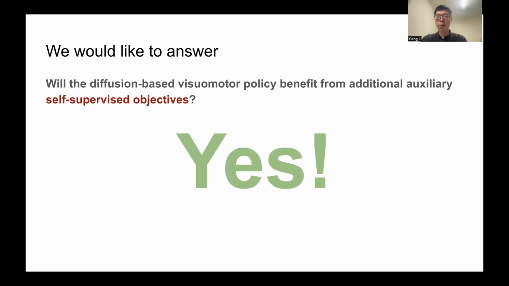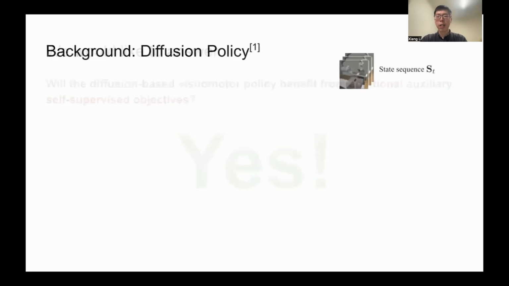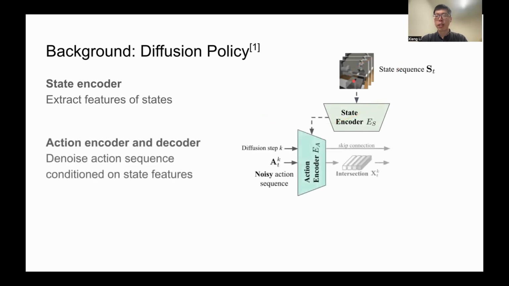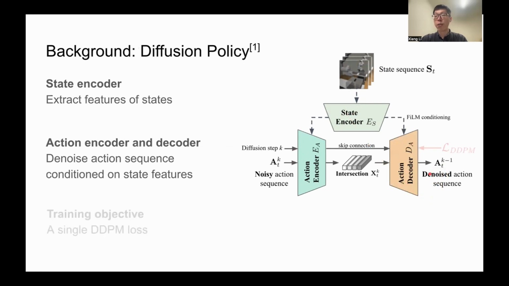So let's start from the basics first. The existing diffusion policy model contains a state encoder that extracts useful information from the input states. An action encoder and decoder take the noisy action sequence and the input state features and generate a relatively denoised action sequence. The training objective of the diffusion policy is a single DDPM loss.